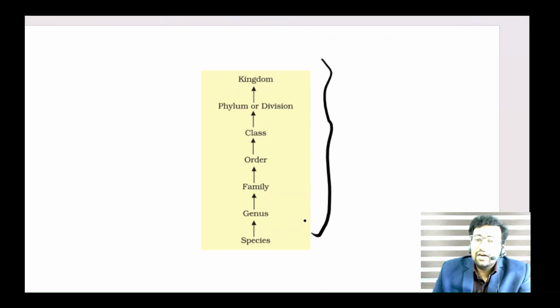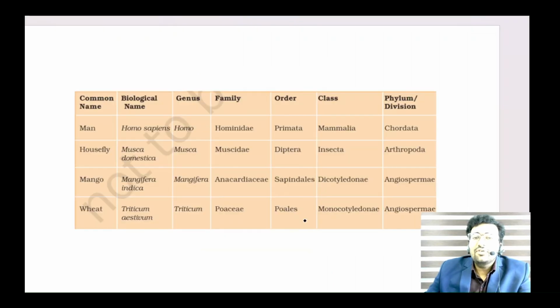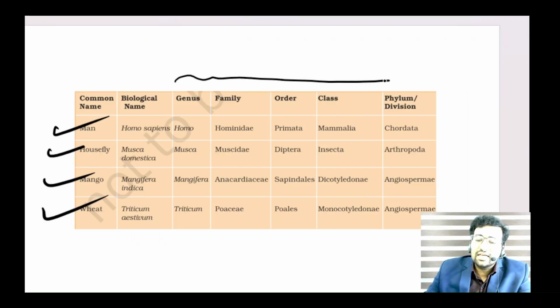This photo is from our textbook. Okay. Now the most informative aspect of our video is actually this table that is given in the NCERT textbook at last. When you watch our paid video, you can easily say man, Homo sapiens, housefly, Musca domestica, mango, Mangifera indica, wheat, Triticum aestivum, and I will help you to learn this genus, family, order, class, and phylum, everything, into your mind. I will explain what is angiosperms, arthropoda, insecta, mammalia, monocotyledons, and the families Anacardiaceae, Muscidae, Hominidae, everything in the paid video.